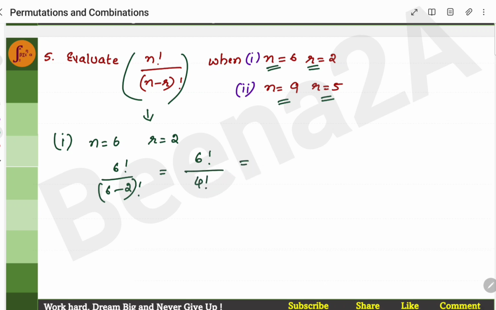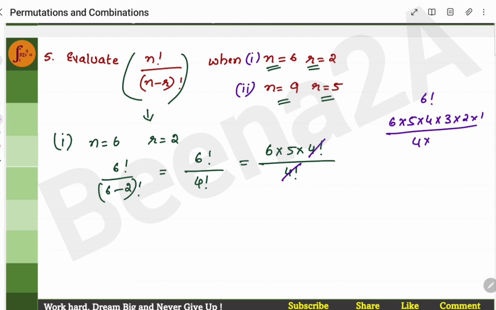Now we'll use a shortcut. Instead of expanding, we'll write it as 6 into 5 into 4 factorial, and then I have 4 factorial. Why am I doing this? So that I can cancel the denominator. I can cancel 4 factorial here and 4 factorial here. It's the same thing: 6 into 5 into 4 into 3 into 2 into 1 is 6 factorial, and 4 factorial is 4 into 3 into 2 into 1. This entire portion, 4, 3, 2, 1, is getting cancelled. You're left with 6 into 5.